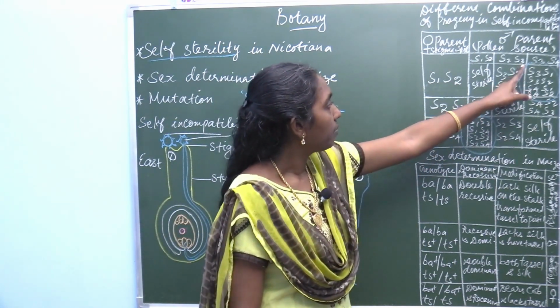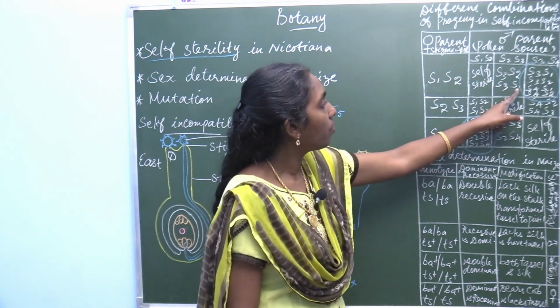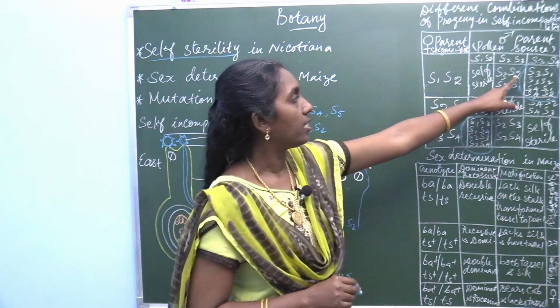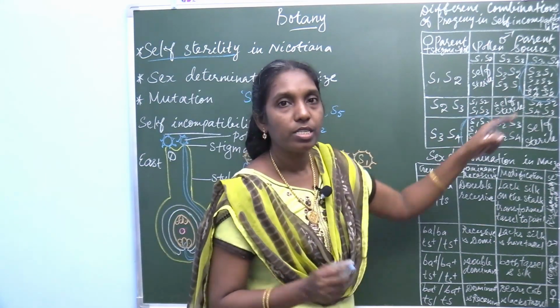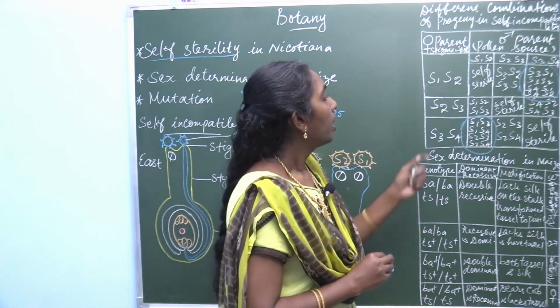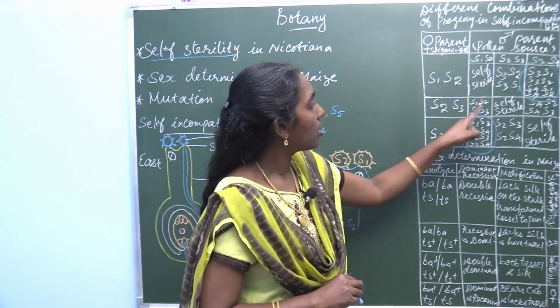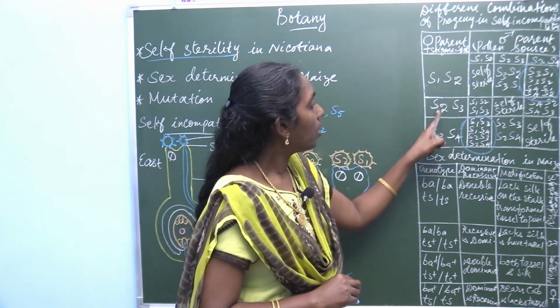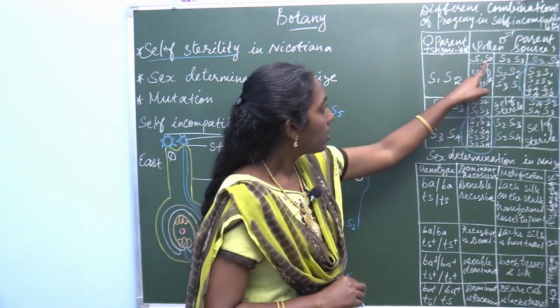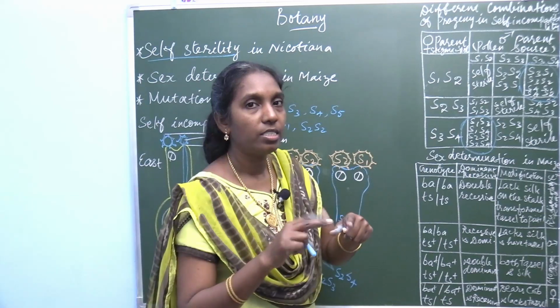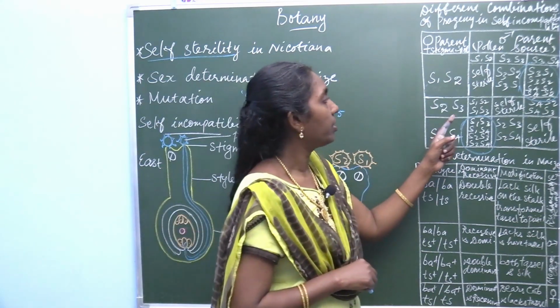S1, S3 and S3, S1, this is S1, S2 and S2, S3. It produces 2 combinations. Then S2, S3 and S1, S2 gives S1, S2, S1, S3, and the remaining S1, S2 combinations are sterile.